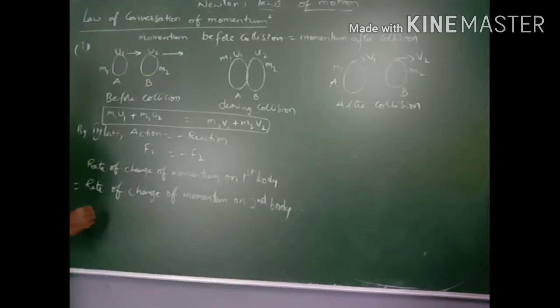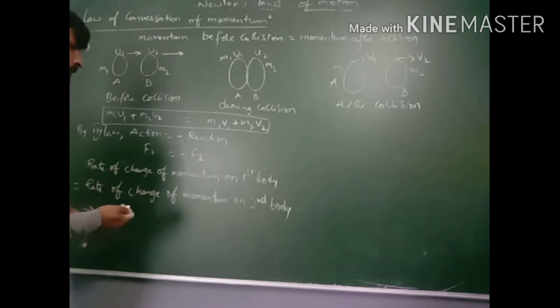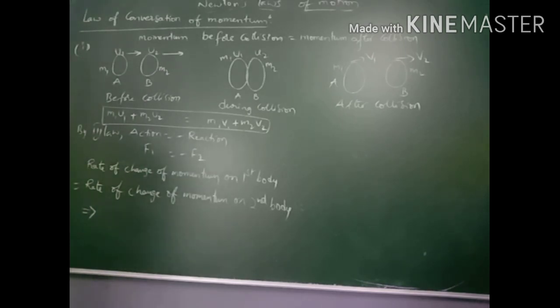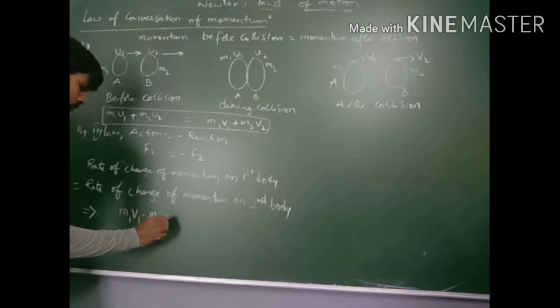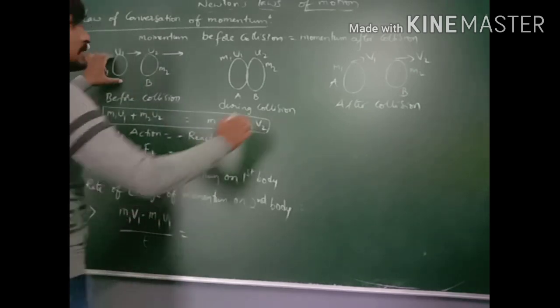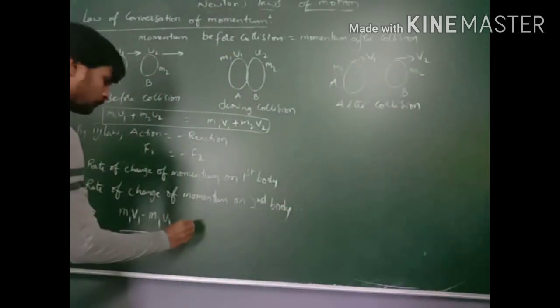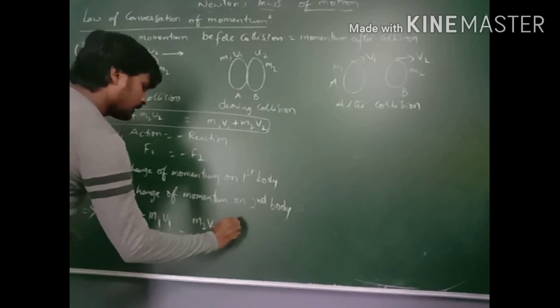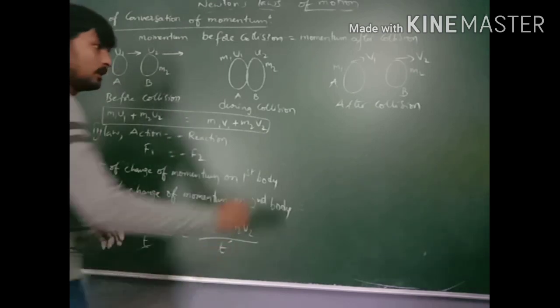That applies. The rate of change of momentum on the first body is equal to the rate of change of momentum on the second body. So for the first body, write the first body values: (m1 v1 minus m1 u1) by t. This is equal to the rate of change of momentum on the second body: (m2 v2 minus m2 u2) by t. Here t gets cancelled.